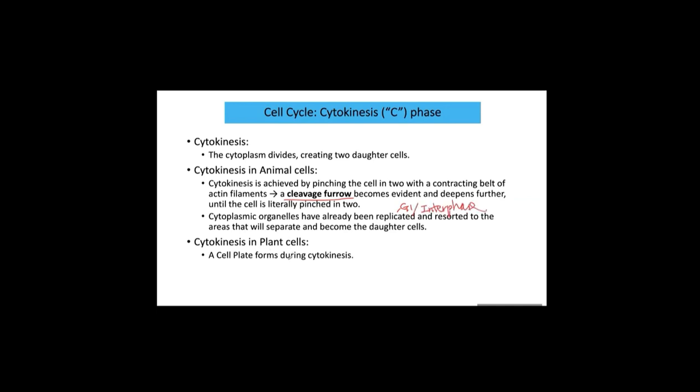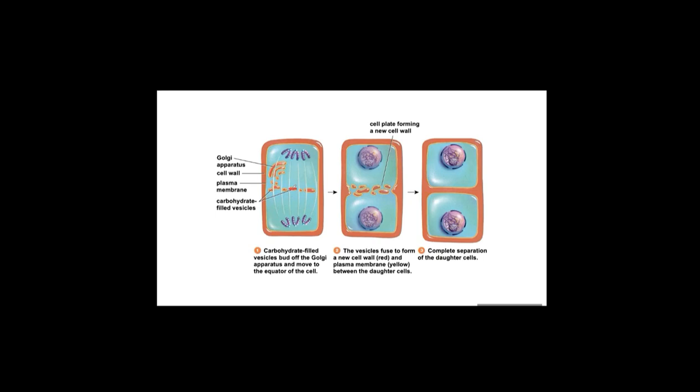In plant cells, a cell plate forms during cytokinesis. Vesicles align at the center first. These vesicles can be formed by budding from the Golgi apparatus. The Golgi body has many extended vesicles, and some of the terminal vesicles bud off from the Golgi apparatus and align at the center of the cell. Then these vesicles fuse together. From the center toward the cell wall, this vesicle formation extends, and eventually they form the cell wall. So two daughter cells can be formed.